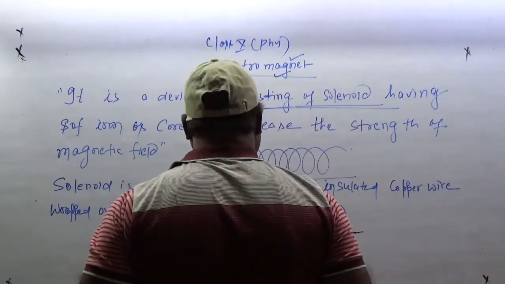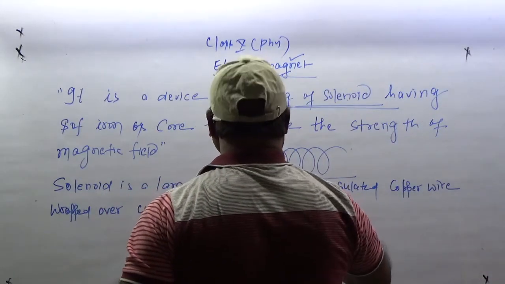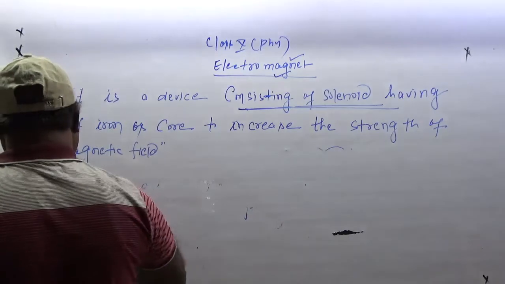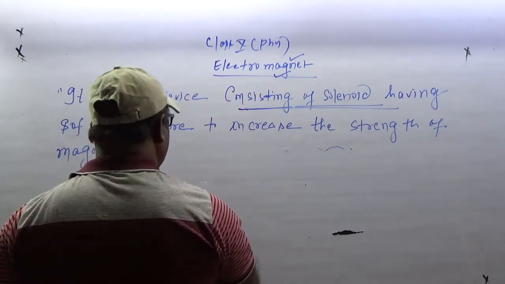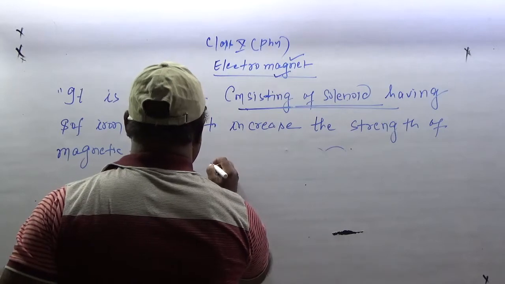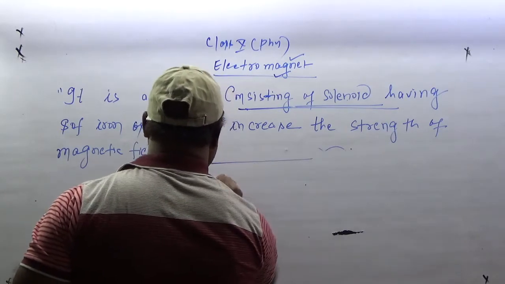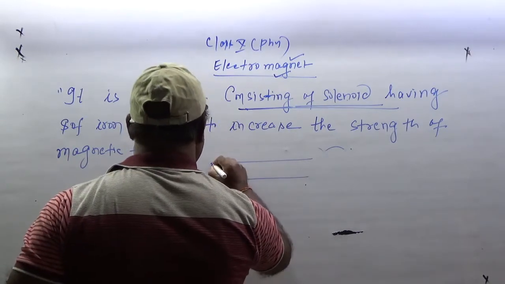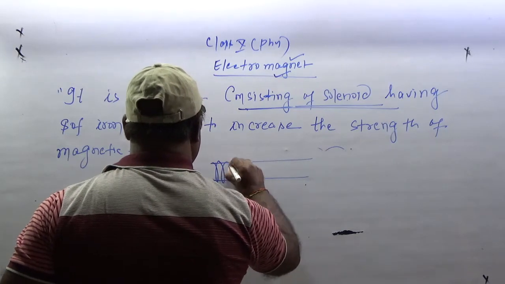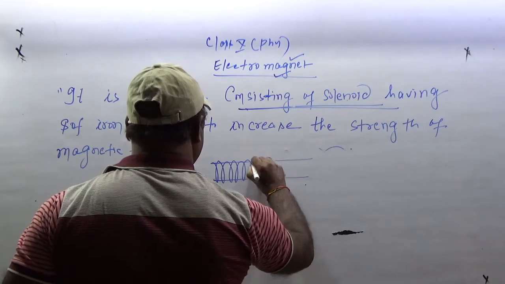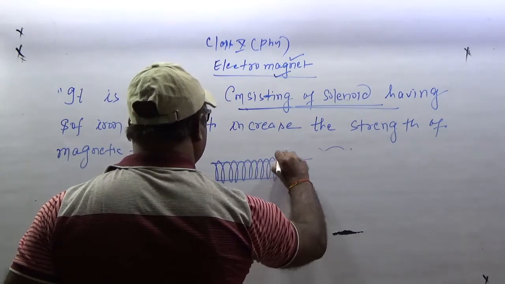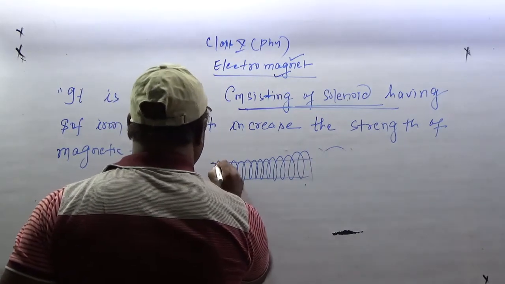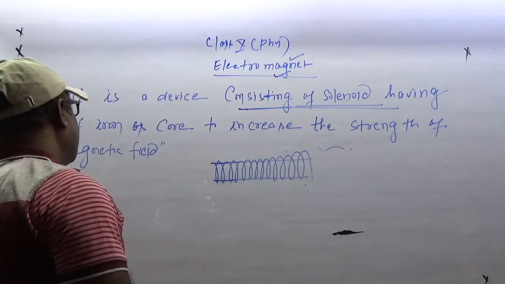This is the cylindrical body, which is taken as soft iron.